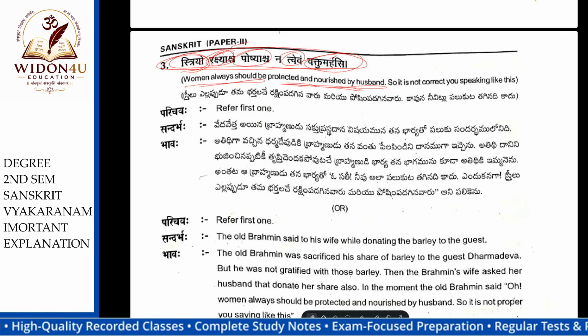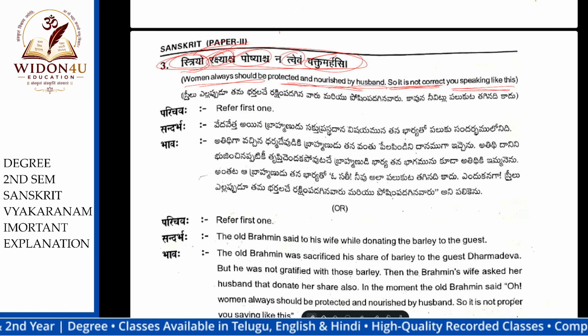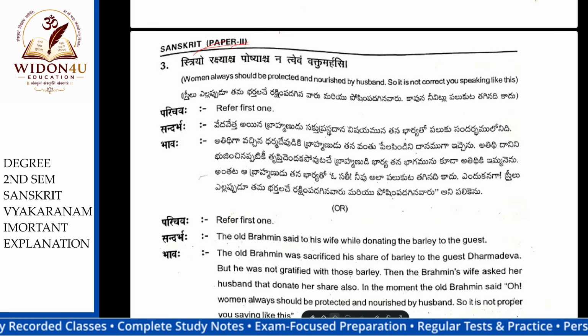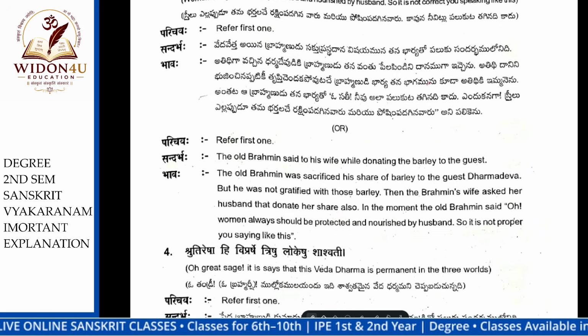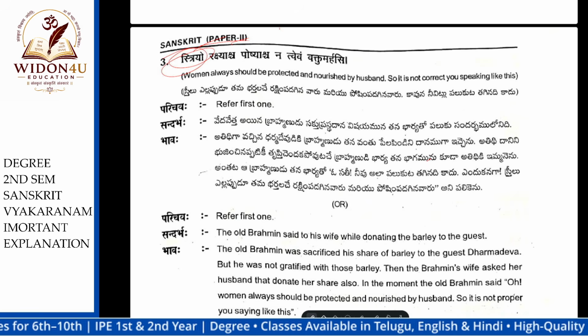Rakshasya means protected by the husband every time, Striyo means ladies. So it is not correct, your speaking like this to me. Just donate your pot of barley also. Okay, what is the meaning here? Also remember, try to remember just the first words only.